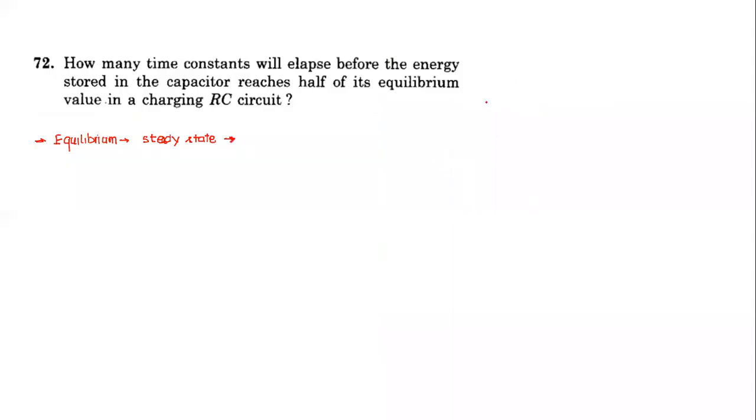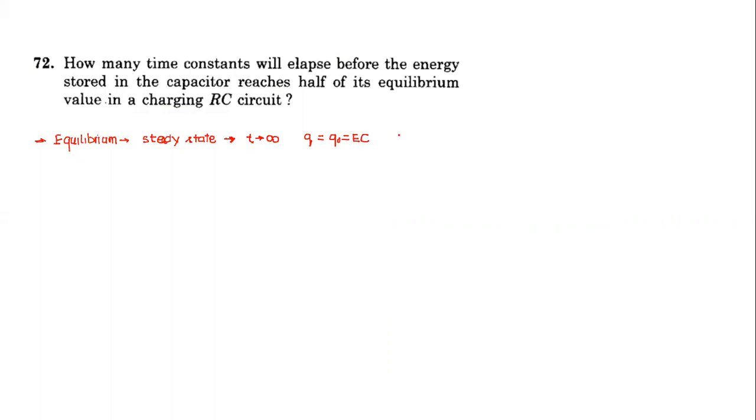What is steady state? Okay, Ashray, what is steady state? It won't get charged anymore, so it acquires full charge. See, when we say t tends to infinity, what does it mean? After a long time it reaches steady state, where Q becomes equal to what? Q naught, which is equal to EC. In steady state it has acquired full charge and is not acquiring any more charge.